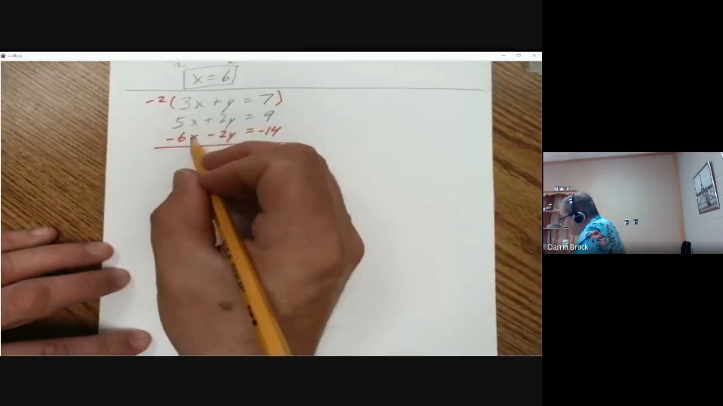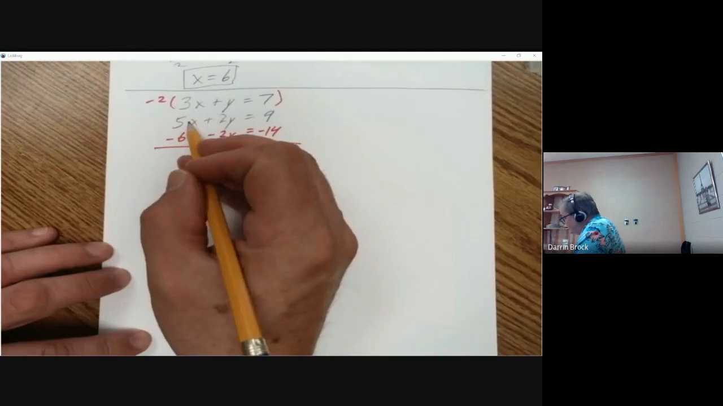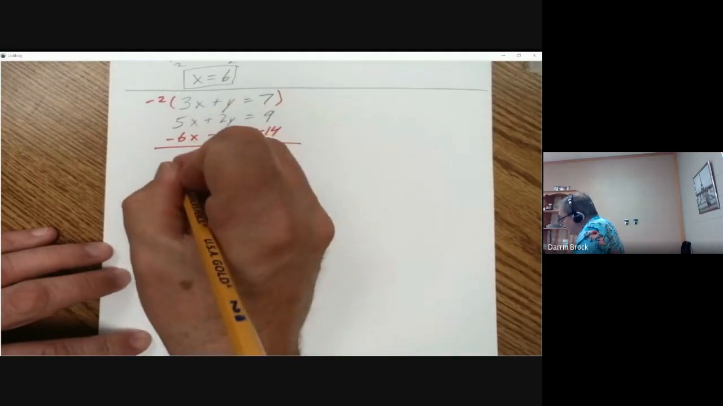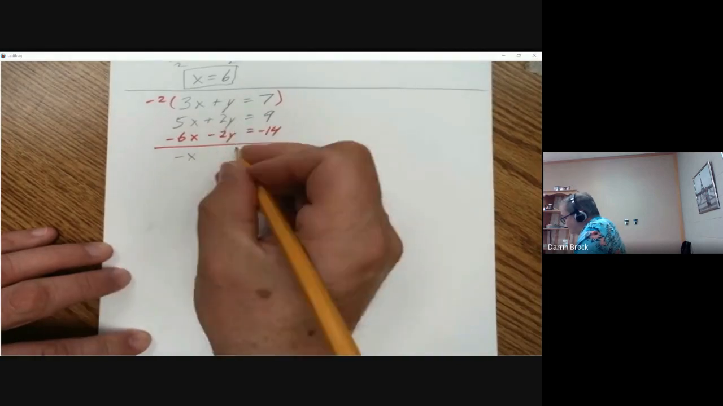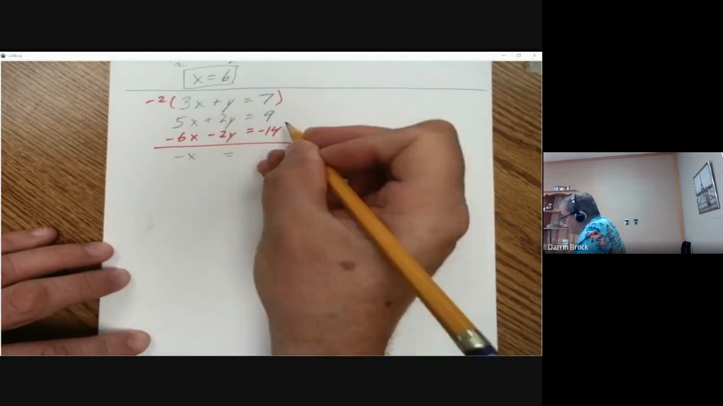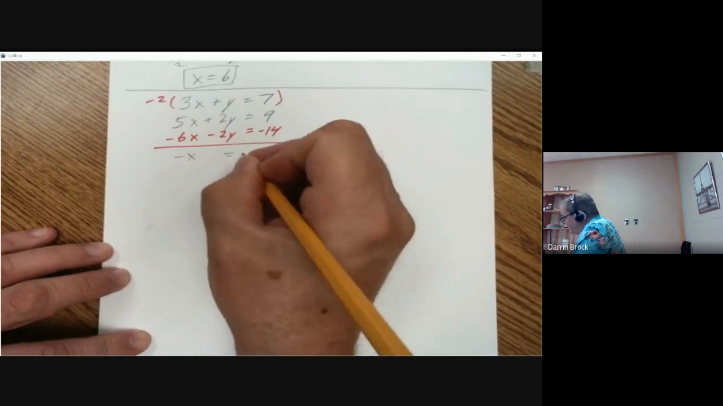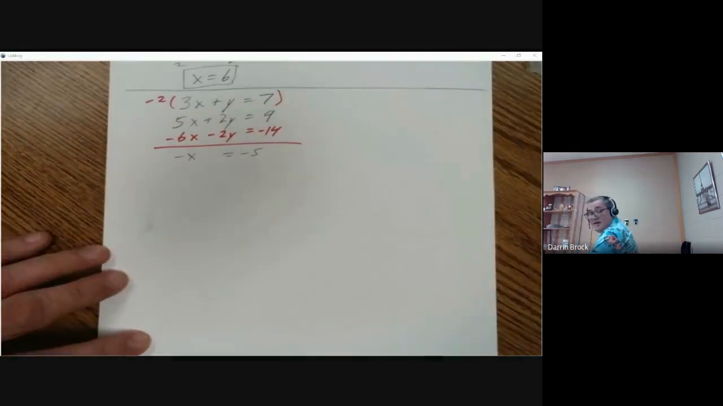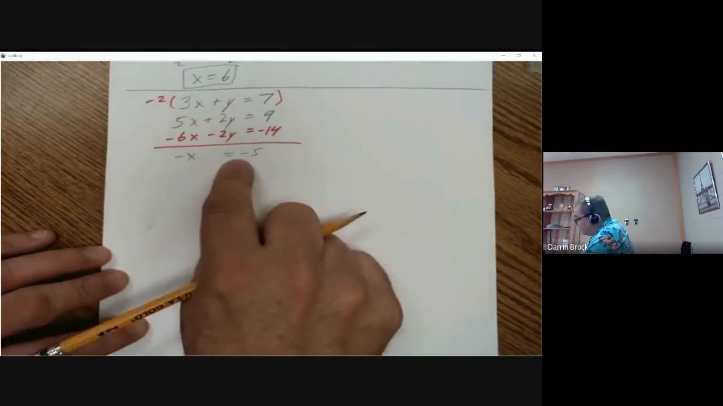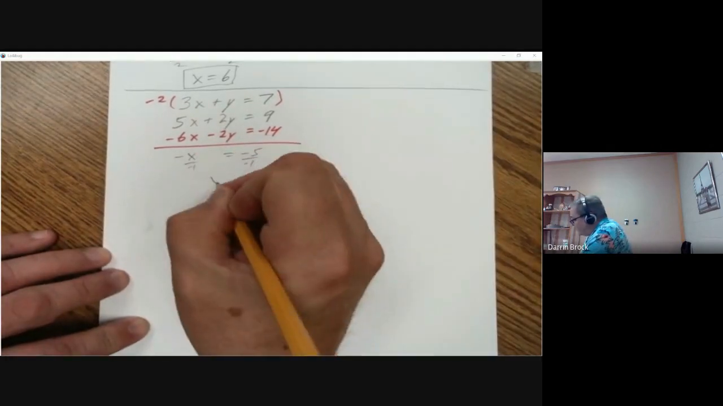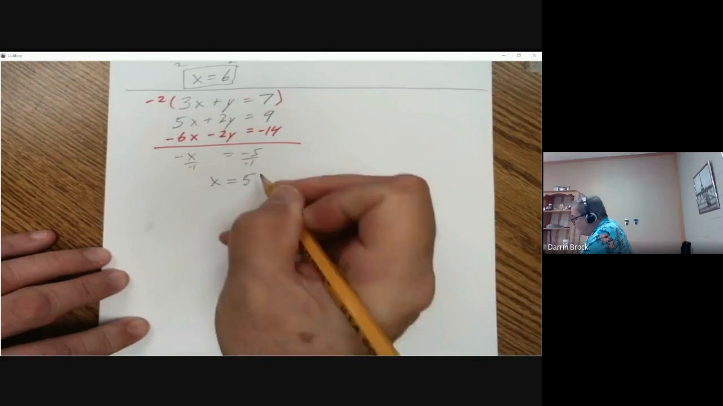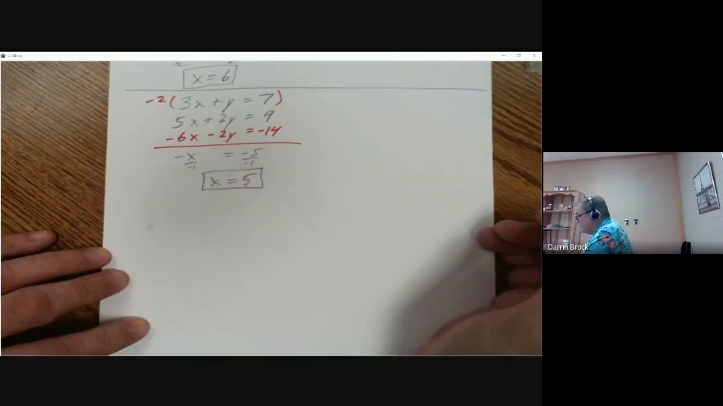So now adding these two together, 5x minus 6x is negative 1x. 2y minus 2y goes away, that's 0. 9 minus 14 is negative 5. So since negative x equals negative 5, I divide by negative 1, and x equals 5. There's one of our answers.